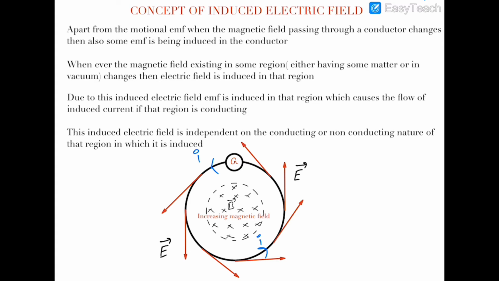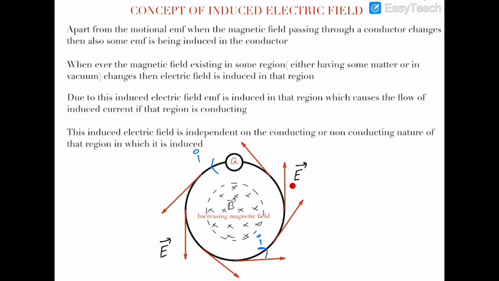This current is due to the fact that the free electrons present in this conducting wire are forced to move in the opposite direction of the current, and this is due to the induced electric field.